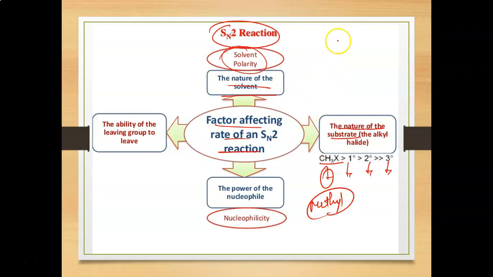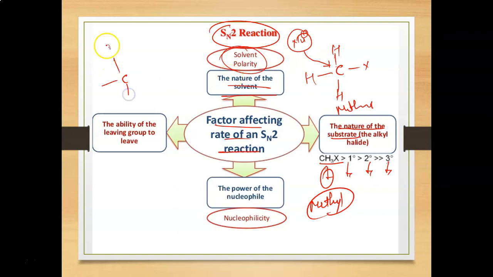Why am I telling this? Because if I take methyl, the nucleophile has to attack from the back end side position. If I am talking about the methyl halide, and I am also talking about the primary halide, that is R, here also the nucleophile has to attack from the back end side. It means both are SN2 reactions, and the nucleophile has to attack on the back end side. So in the first case, the methyl halide, the rate of reaction will be more.